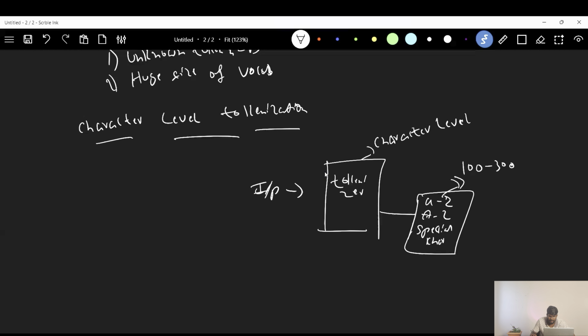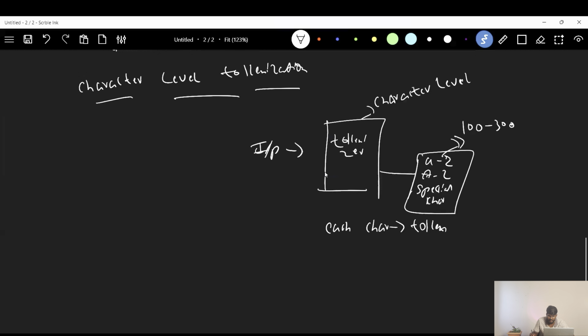Whatever input we are getting, this character level tokenizer can form the input sentence using the alphabet letters, right? Because here each character is a token. In the word level tokenizer, each word is a token. Here each character is a token.